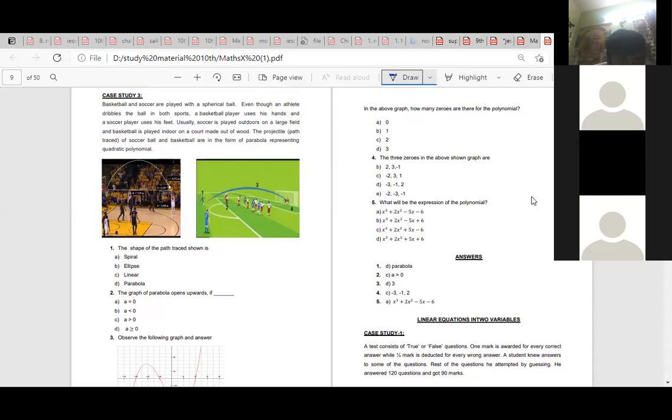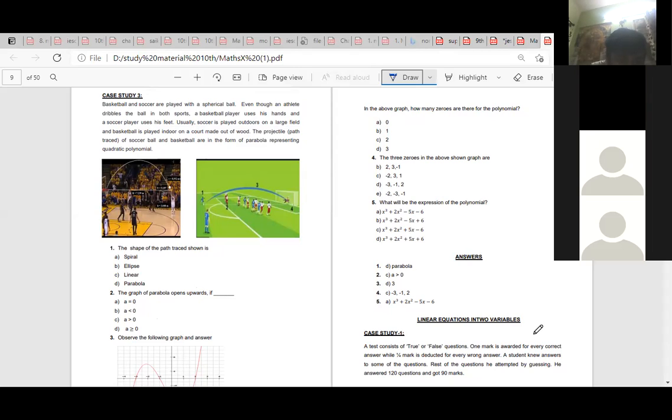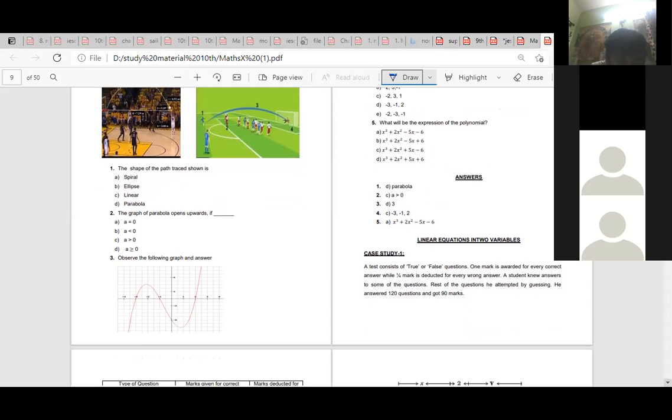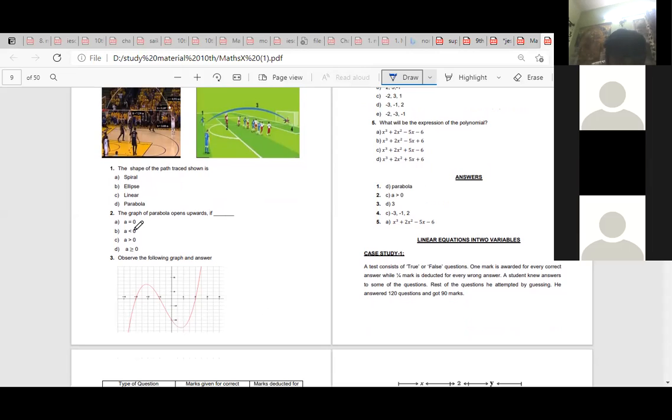The shape of the path shown is a parabola. The graph of the parabola opens upward if A is greater than 0. Option C. Observe, ma'am, if A is greater than 0, yes. A is greater than 0, option C.